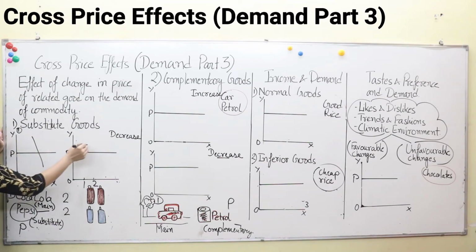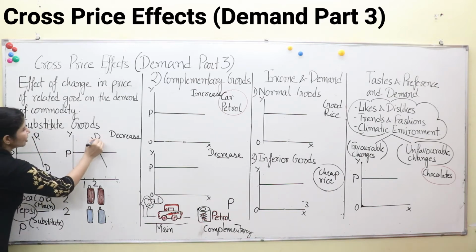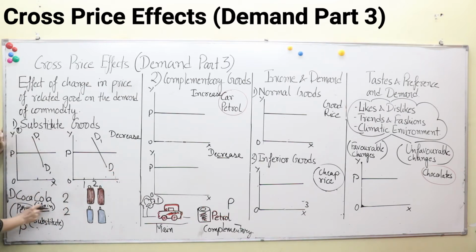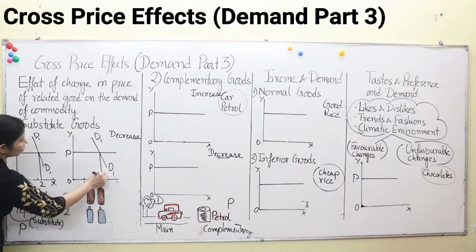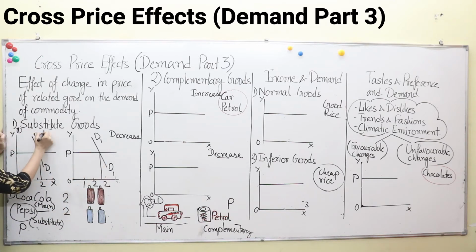We will discuss price and demand for Coca-Cola. So the demand curve for Coca-Cola, in case of both the examples, we will take D1. Demand for Coca-Cola initially is 2 bottles, you can see, 2 bottles here and here also 2 bottles. First we will take the case of increase in price. Increase in price of which commodity? Pepsi, because price of Coca-Cola is constant. We are not discussing price and demand of Coca-Cola, but the price of Pepsi and demand of Coca-Cola. Clear? So here demand for Coca-Cola will change if price of Pepsi changes.